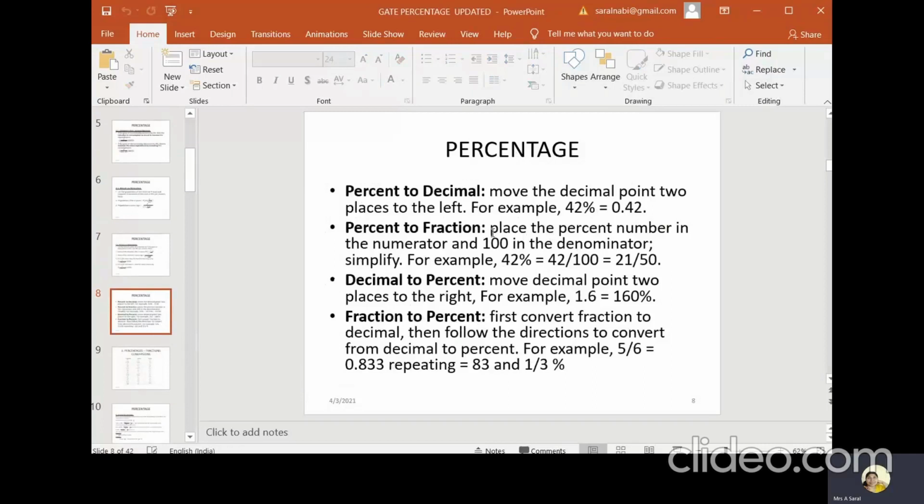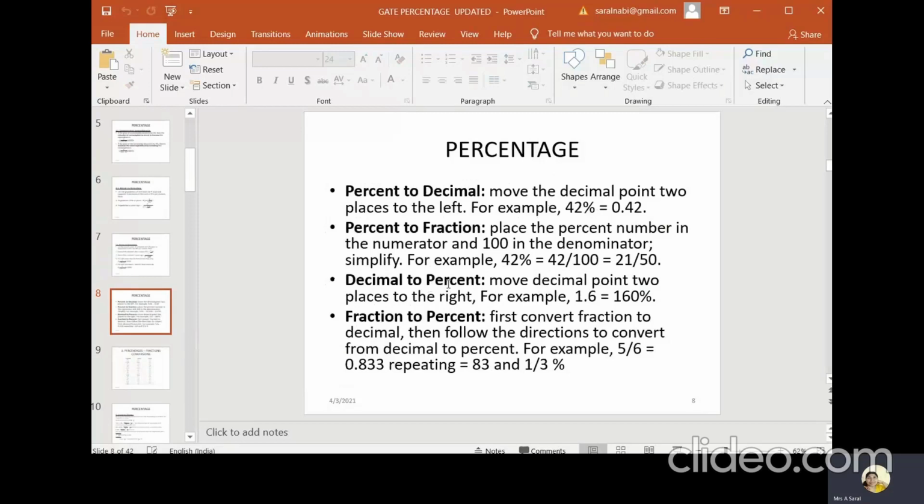And how can we convert percent to decimal? For example, if it is 42 percentage, that can be written as 42 by 100, which in decimal is 0.42. Likewise, percentage to fraction: 42 by 100 can be written as 21 by 50 by simplifying it. So that is the percentage to fraction.